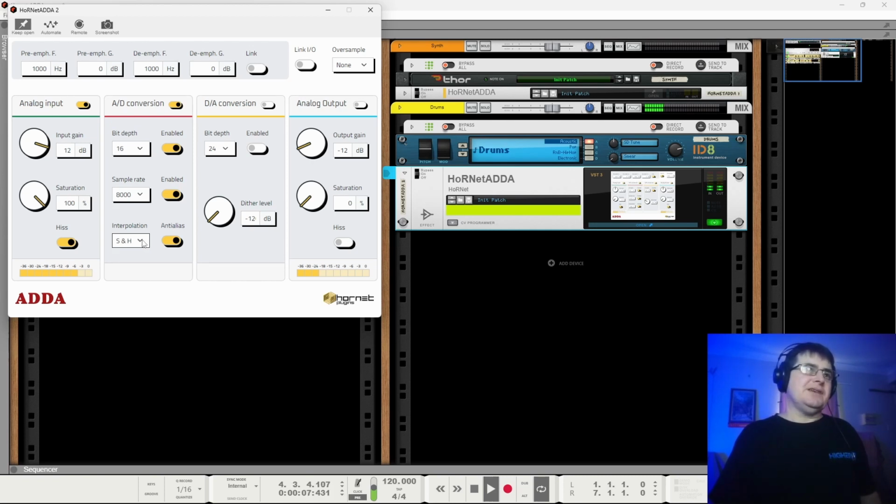Sample and hold, which is a nice, rough kind of interpolation. Linear, which is generally pretty good. And then, of course, cubic, which we won't get into, which is good, but it is prone to drinking harder than Dracula. So just be aware. Of course, you can turn any of these off.